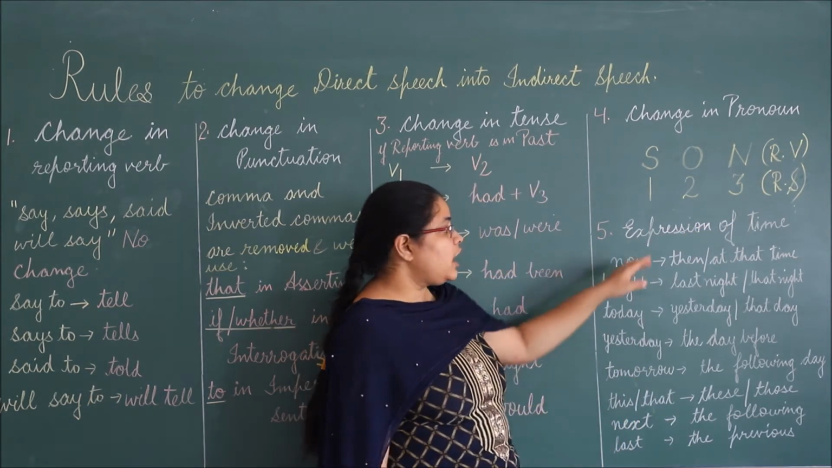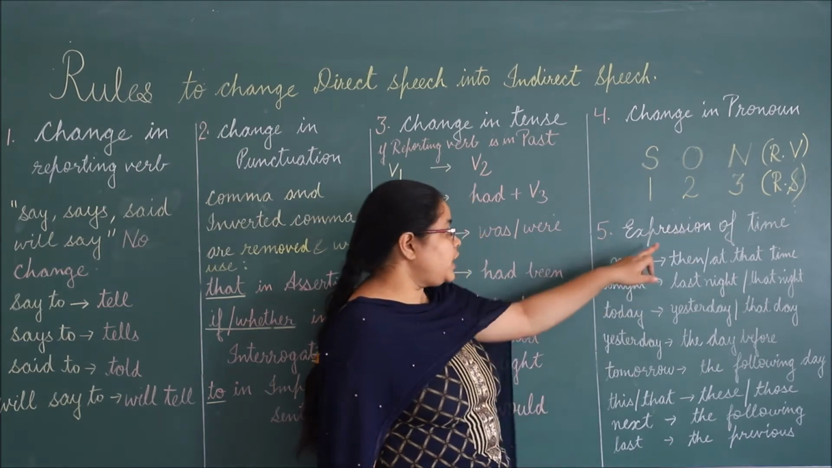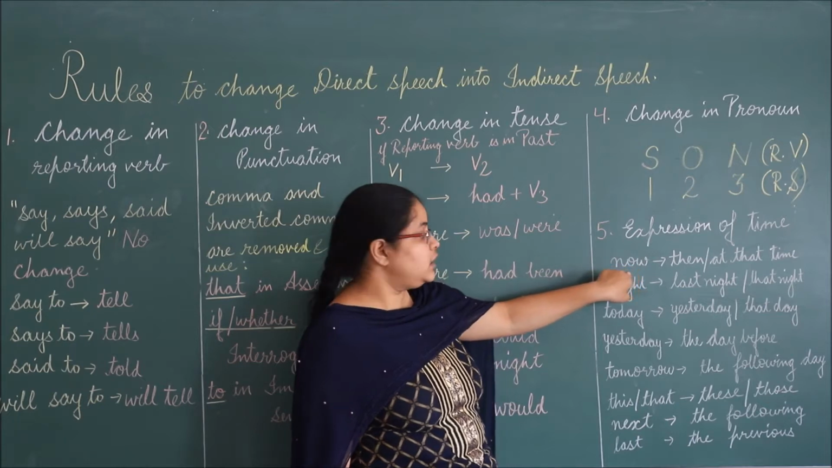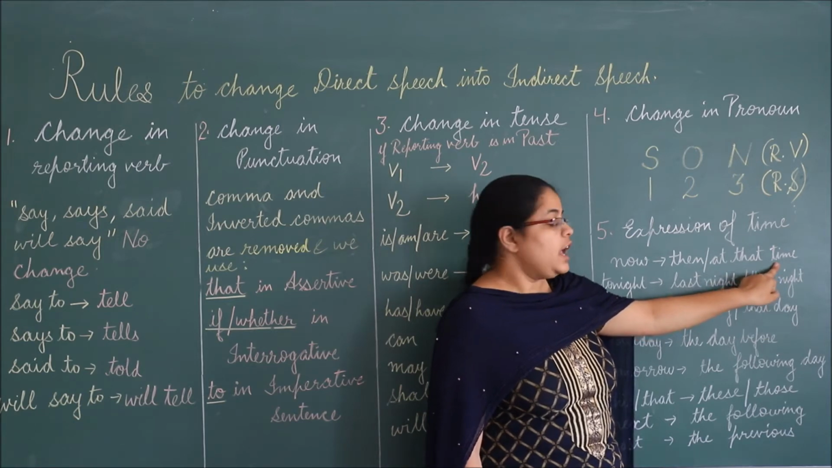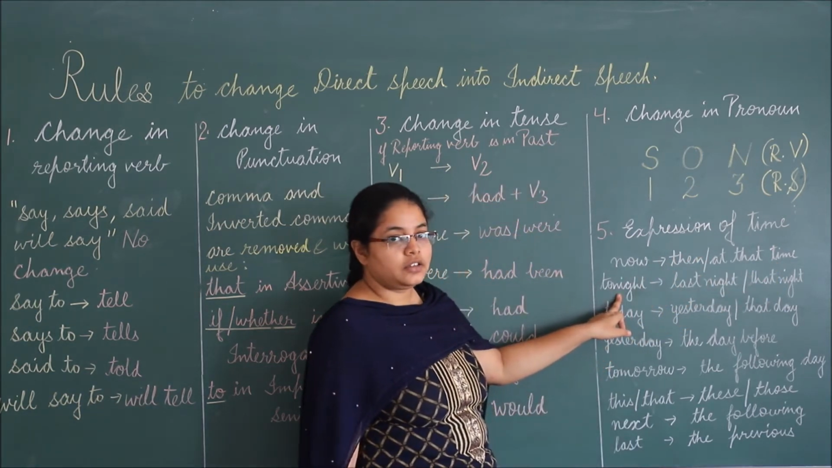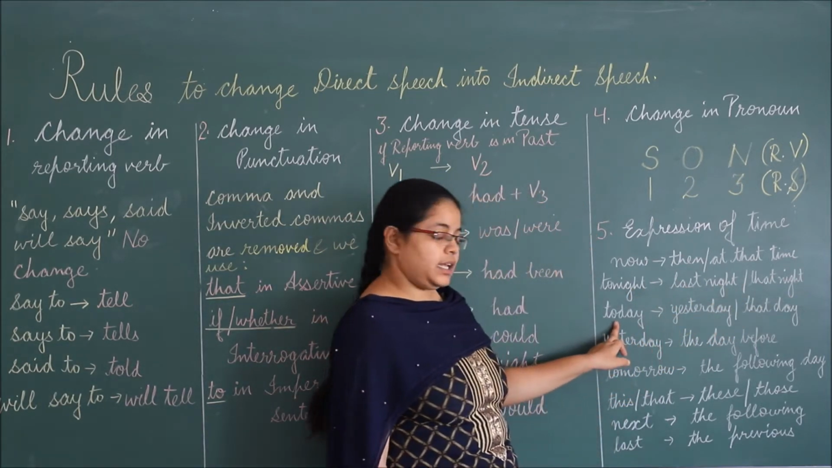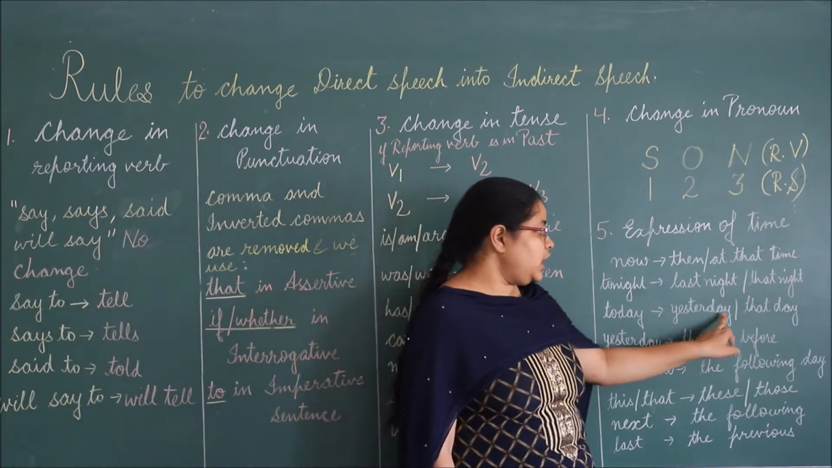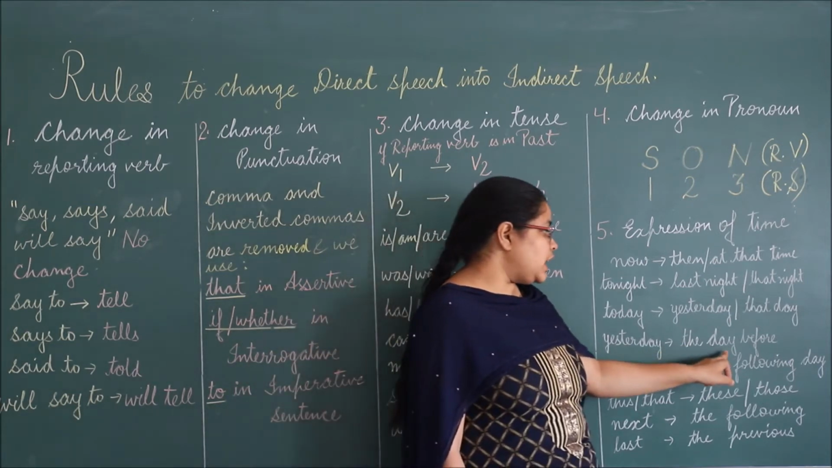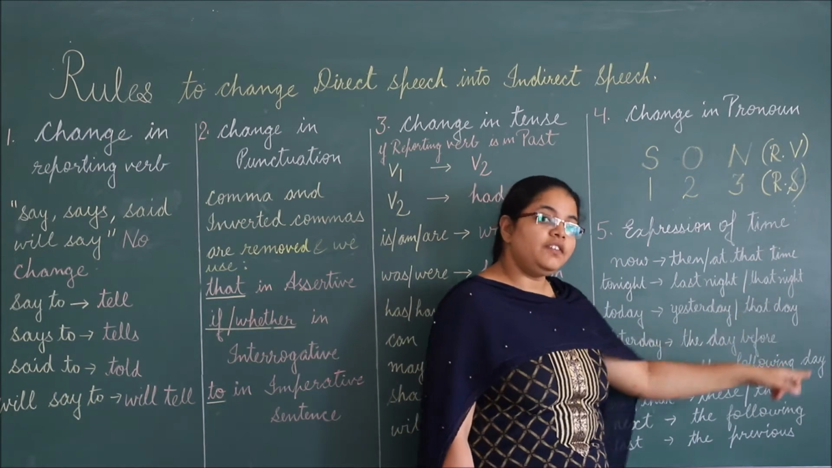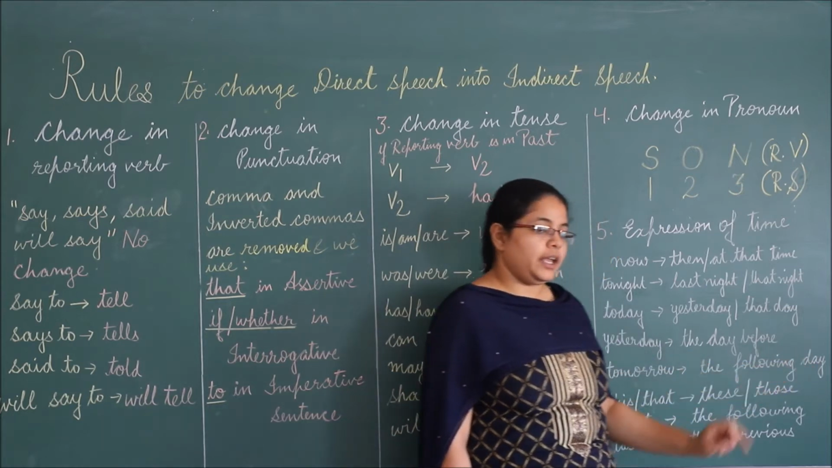Now let's look at the changes in expressions of time. If we have now, then it will change into then or at that time. If we use tonight, it will change into last night or that night. Today changes into yesterday or that day. Yesterday changes into the day before, or we can say the previous day. Tomorrow changes into the following day.